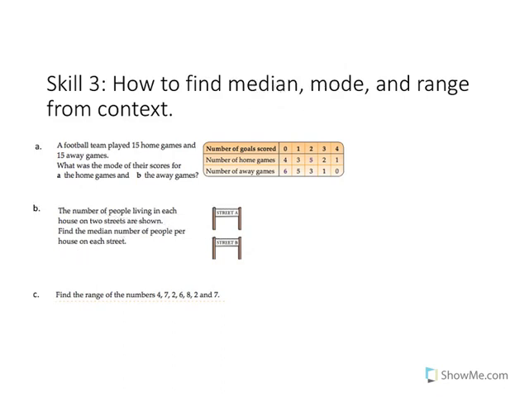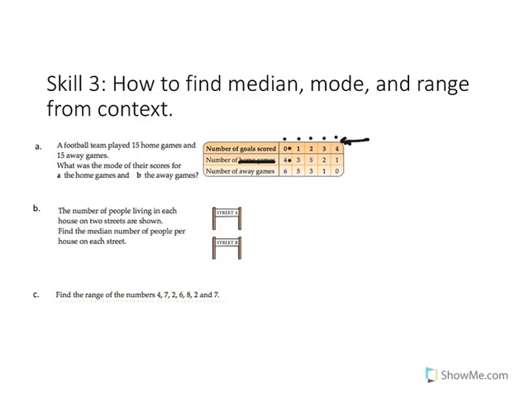So for A, the first thing we need to do is just interpret this information. It's quite complicated to understand. In the first row, it's talking about the number of goals scored. So you could score 0 goals, 1 goal, 2 goals, 3 goals, or 4 goals. Now, at their home games, at 4 home games, they scored 0 points.